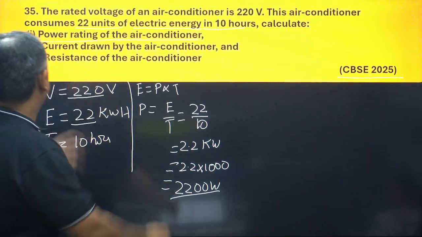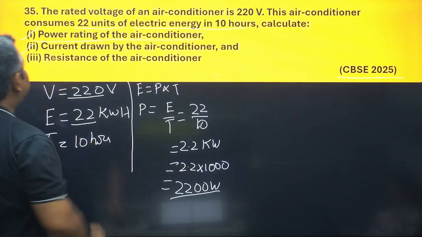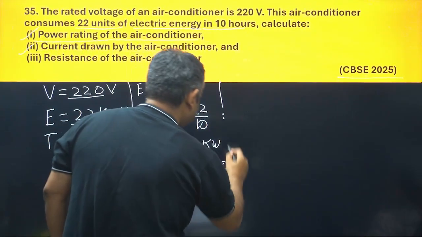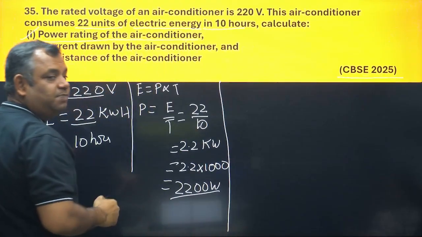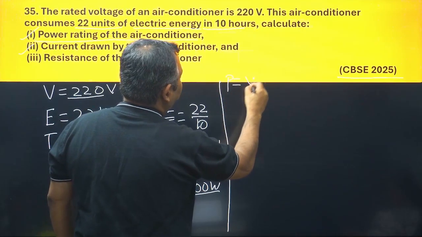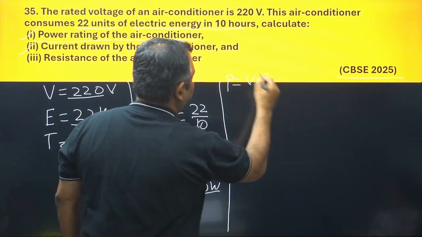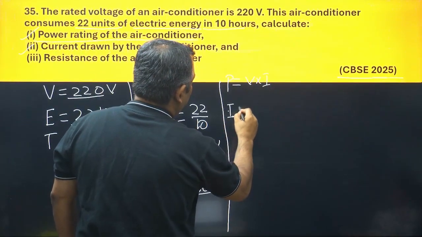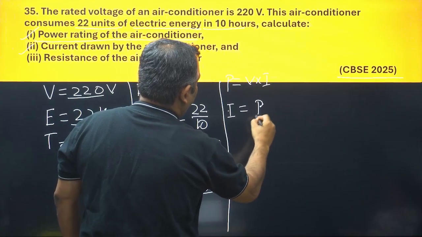Okay, first question done. Second is asking the current drawn by the air conditioner. Now current, we have heard about this power formula. P is equal to V into I. So what would be I? I would be equal to P upon V.